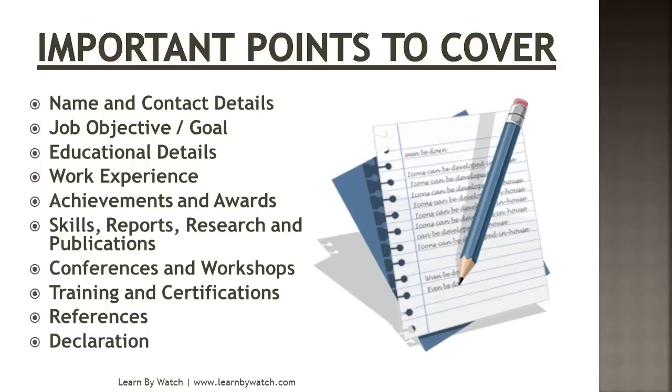So these are the 10 important points which you have to cover in your resume or CV. I'll explain them one by one in detail. This is the chronological order in which I have written them, so try to write in this order so that it looks more systematic and is easier for the interviewer to understand your information.